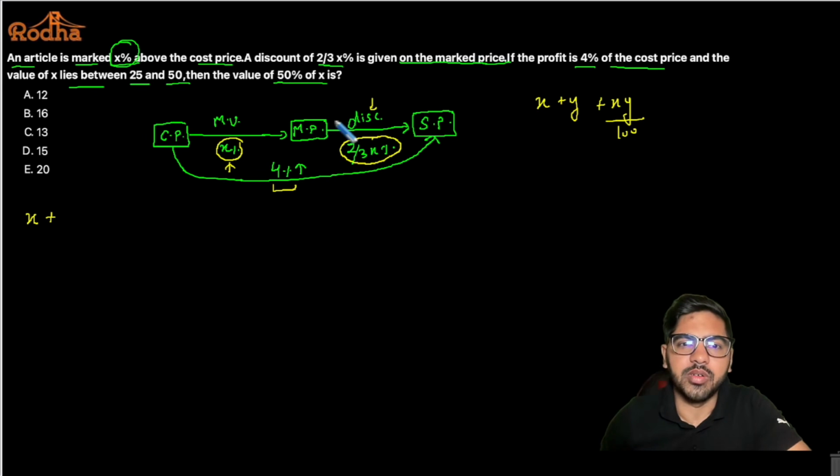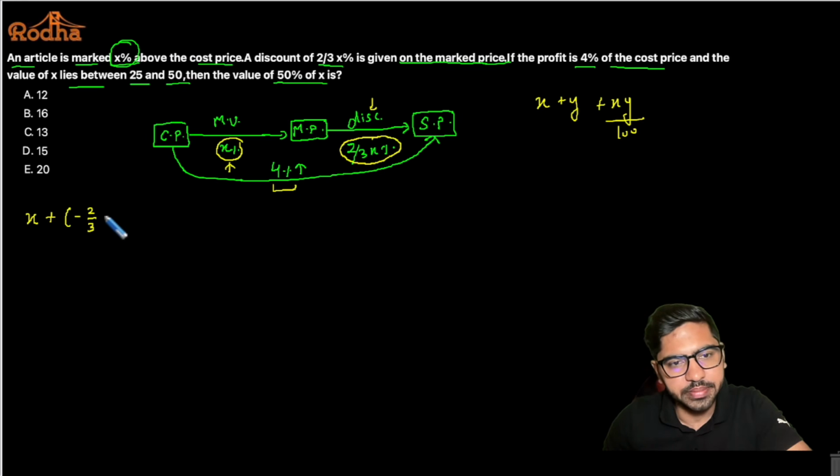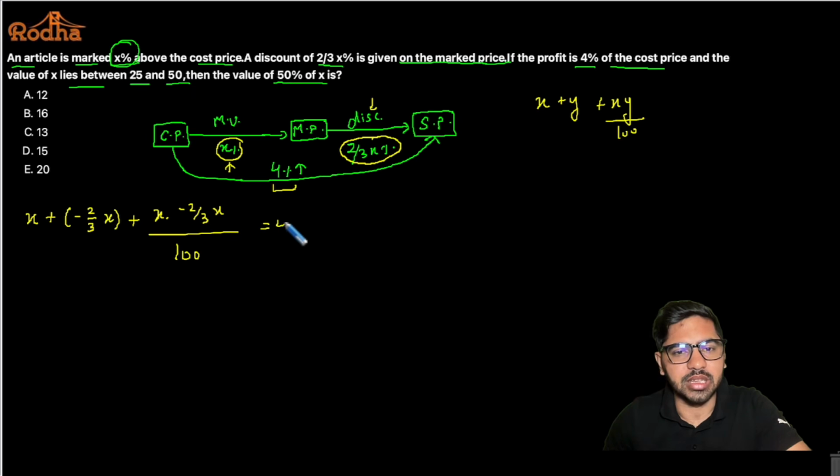So remember, discount is always percentage decrease. ये negative percentage change है ना, so I say minus 2 by 3x, all right, plus x into minus 2 by 3x upon 100, and this value has been given to me as 4. So what you can do here is multiply with 100 throughout and take 100 as LCM on the left hand side और फिर उस 100 को इधर cross multiply कर दो.